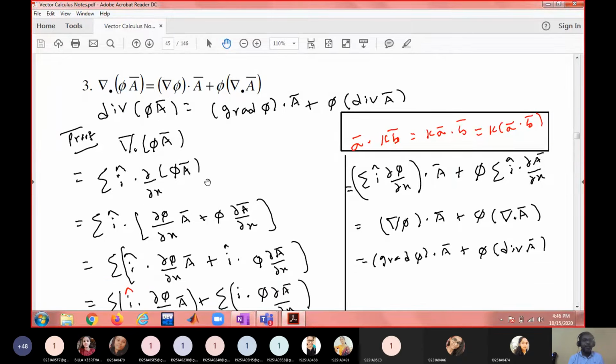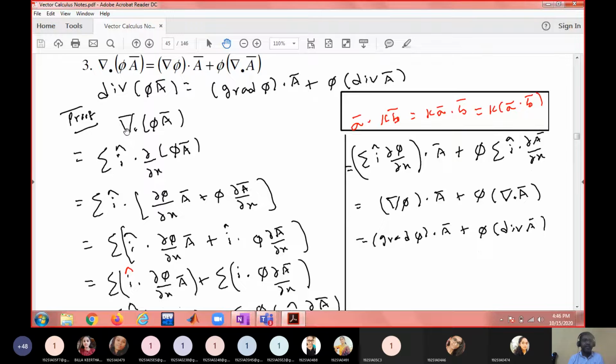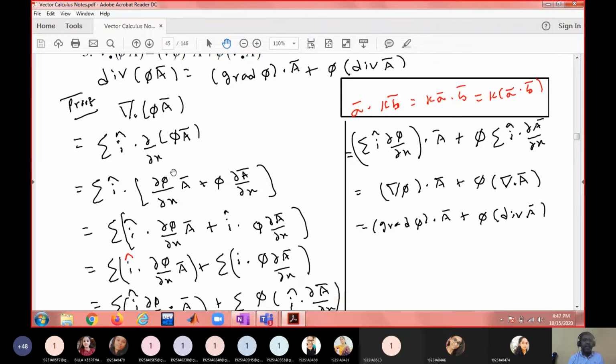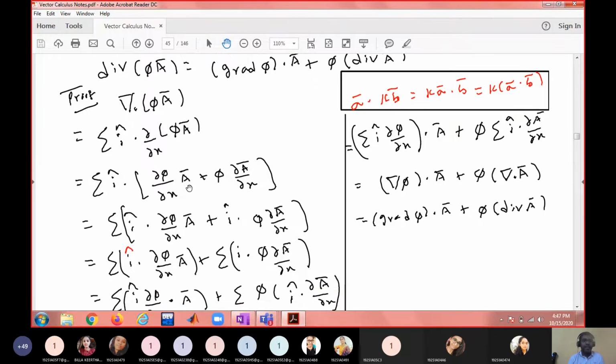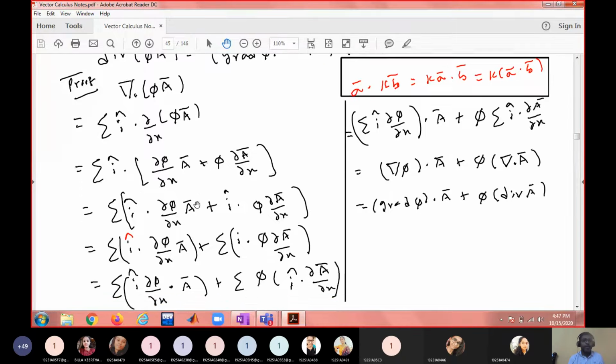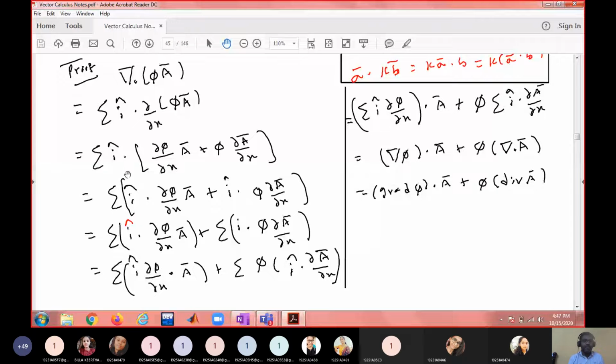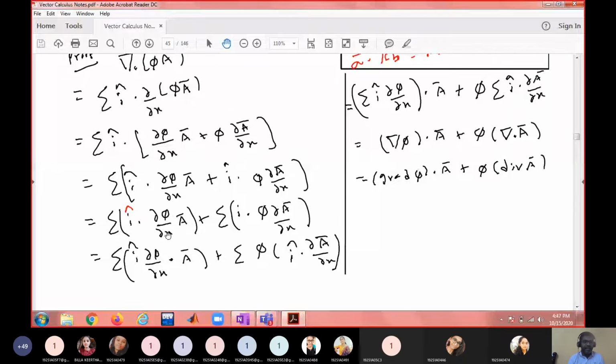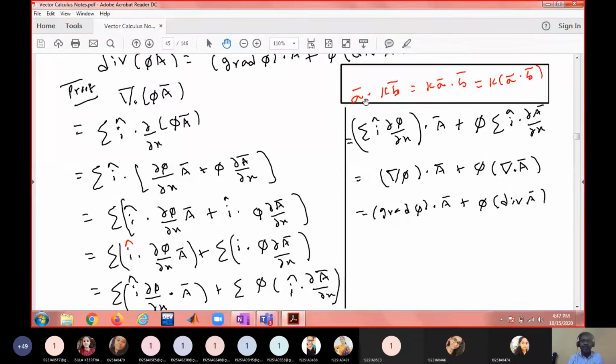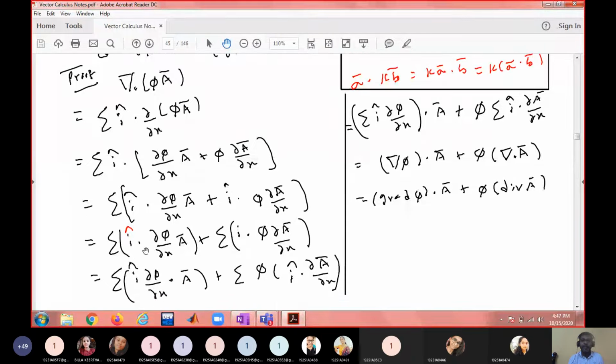To prove this result, I used the definition of divergence. Then I used the UV formula: dou phi by dou x into a bar plus phi into dou a bar by dou x. Then I applied the distributive law and made a modification here. Instead of writing the scalar here, I wrote the scalar here, because scalar can be placed anywhere: a bar dot k b bar equals k into a bar dot b bar.